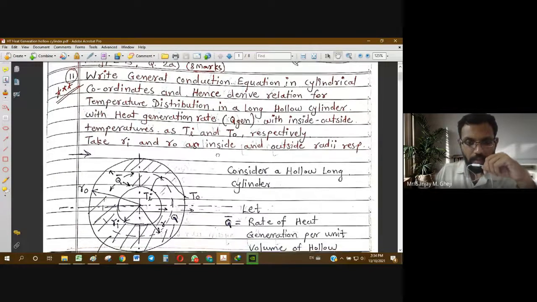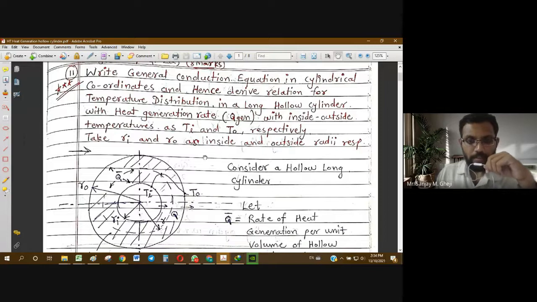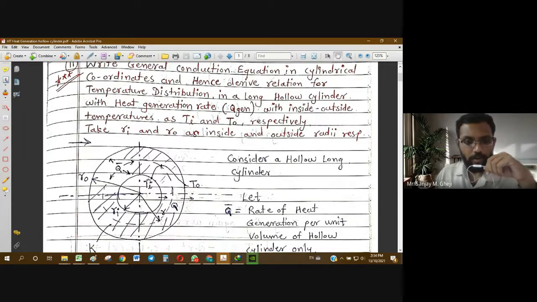In a simple standard case that we have covered on the first day was the case of solid cylinder. Solid cylinder means there will not be any inner part or inner radius. Only there will be one radius, that is outer radius. Since it was a solid cylinder, the entire thing is filled with the solid material. But in this case, we are given a geometry of hollow cylinder. Hollow cylinder is like a hollow pipe or hollow tube having some thickness.